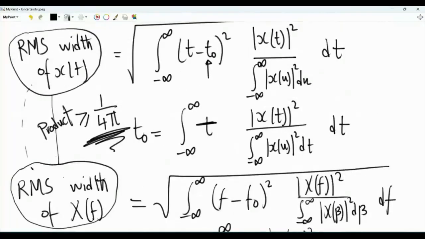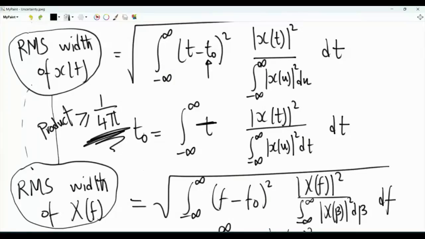If both are very, very small, then this inequality will be violated. But this inequality, we will prove it. It must hold under some conditions. And if it holds, it means that we cannot have a continuous time signal that is very, very narrow in time, and also its continuous time Fourier transform is very, very narrow. This would be a violation of the uncertainty principle.